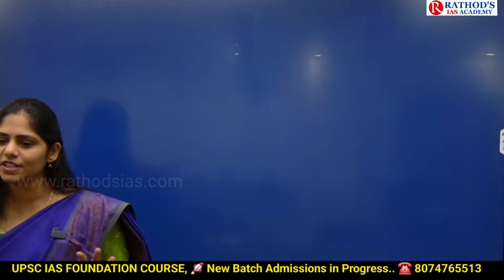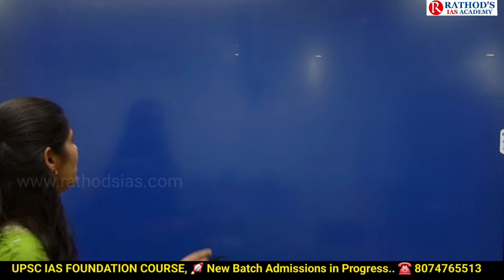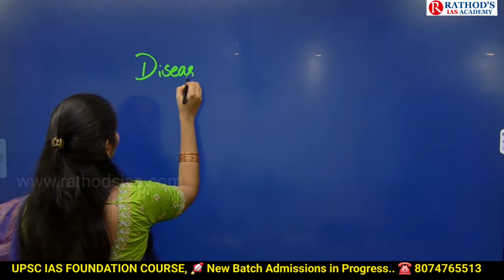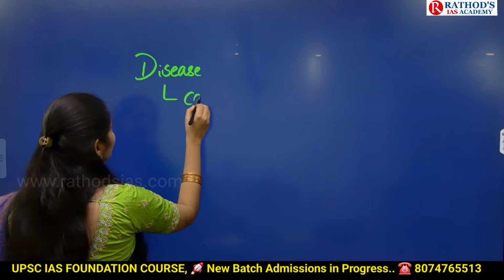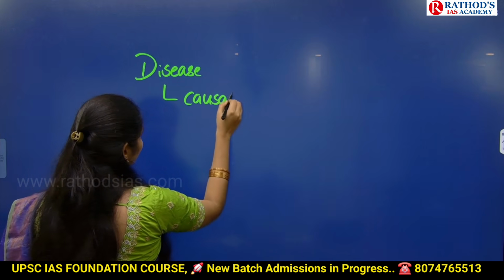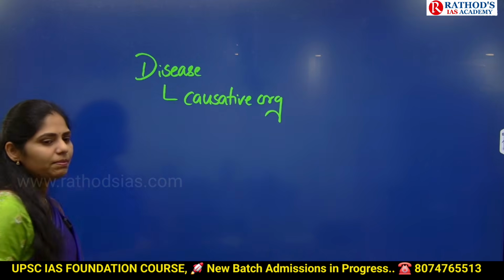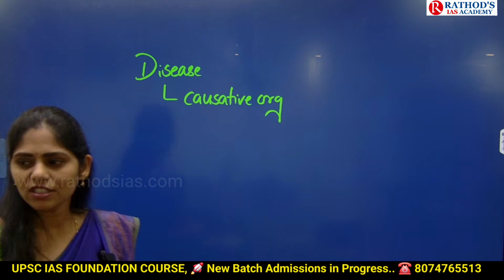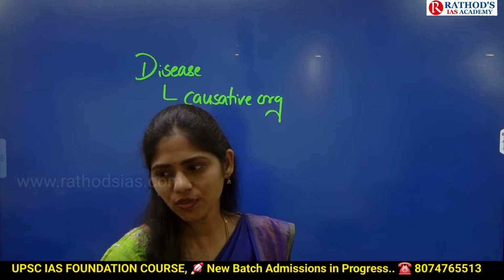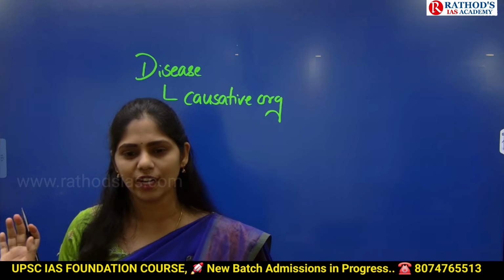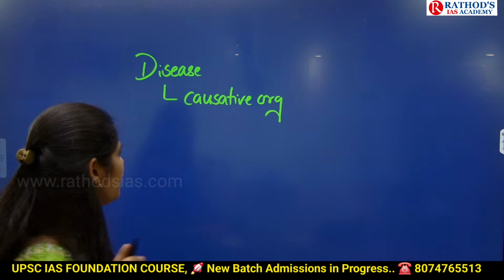Beyond that, UPSC will not ask any question. We have to know what the disease name is. Next one is causative organism. Causative organism is nothing but whether it is caused by bacteria or virus or protozoa or whatever it may be. You have to see what that causative organism is. That is the first one.